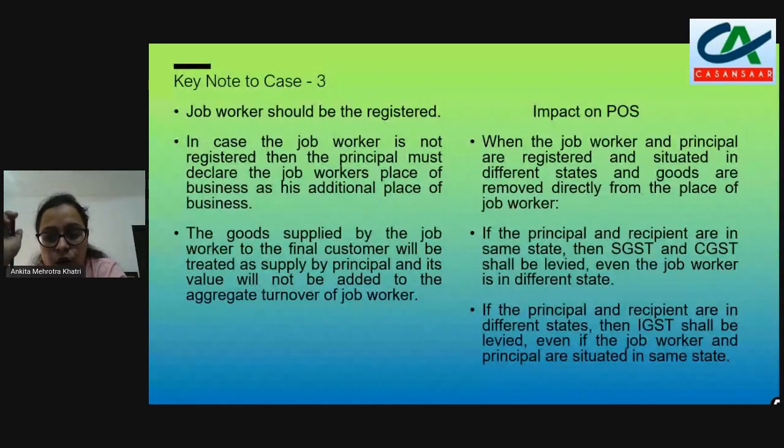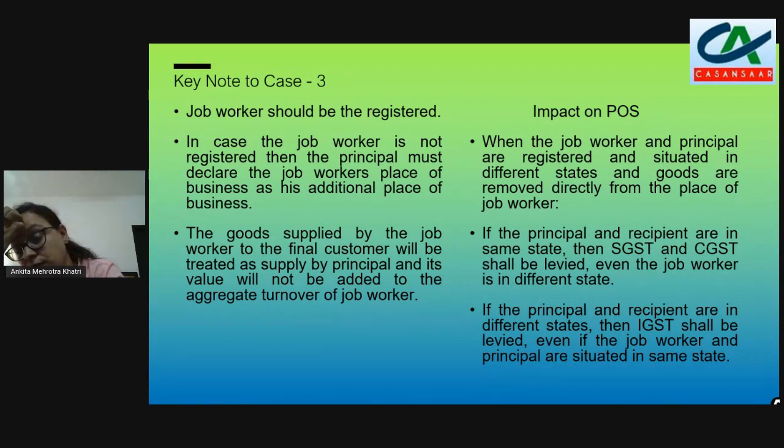It's okay, the goods are being supplied by the job worker to the final customer. We know that. But these goods do not belong to the job worker. It is the property of the principal. So these goods which the job worker has supplied to the final customer are not to be treated as the supply of the job worker. The supply will be only of the principal. The value of this supply will not be included in the job worker's supply.